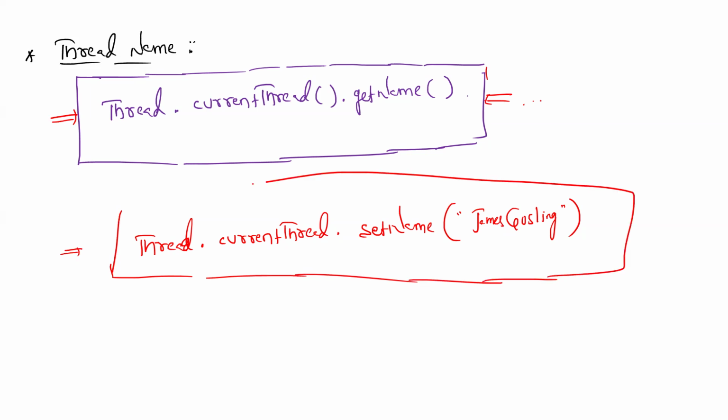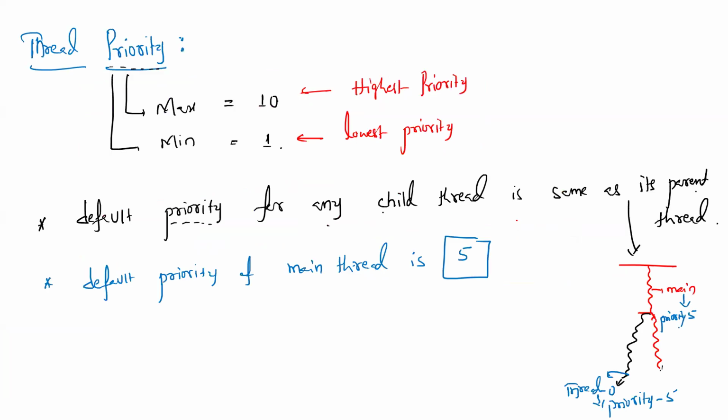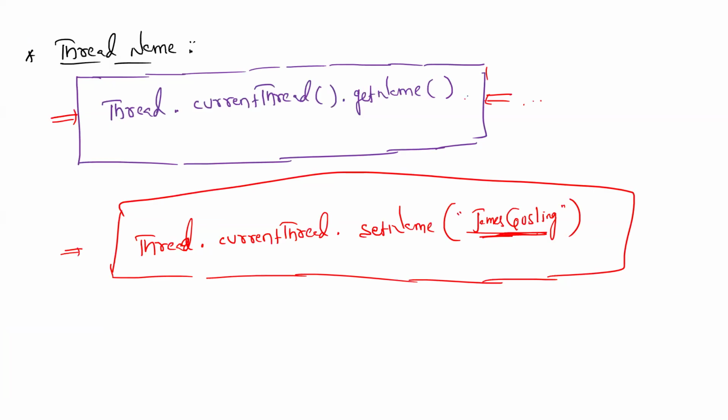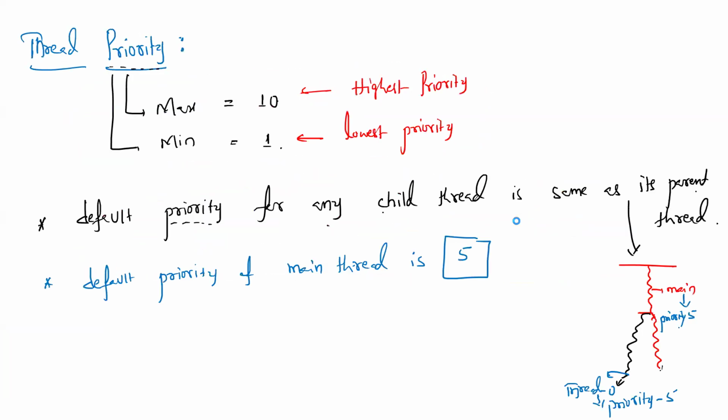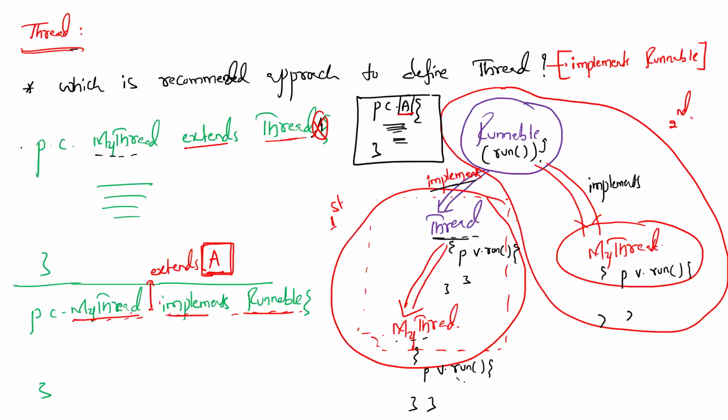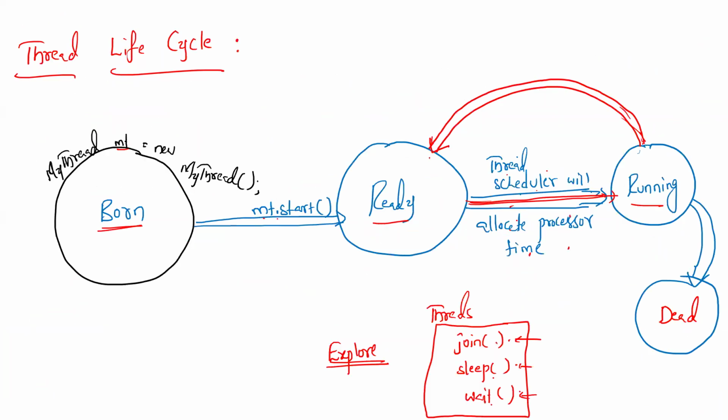So if we change this, then we will come to know what the thread name is. Is it main or has it changed to our own choice? In real time, for meaningful scenarios, they'll be using these things. Okay. So that is about the thread name, which we can get as a programmer. We will see these similar points: how do we know the priority is 5 or not, that is one thing, and how do we get the names of the threads, that is the second point. The remaining things are only for understanding. We can't prove them.